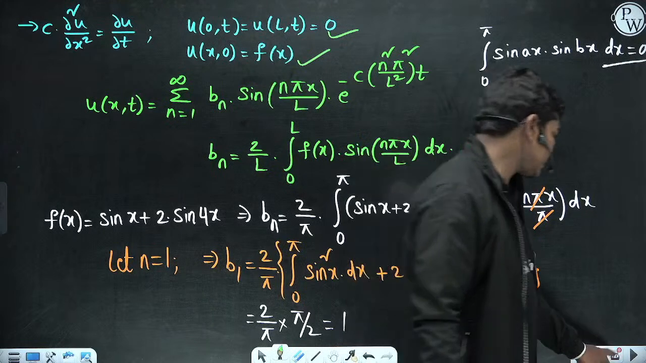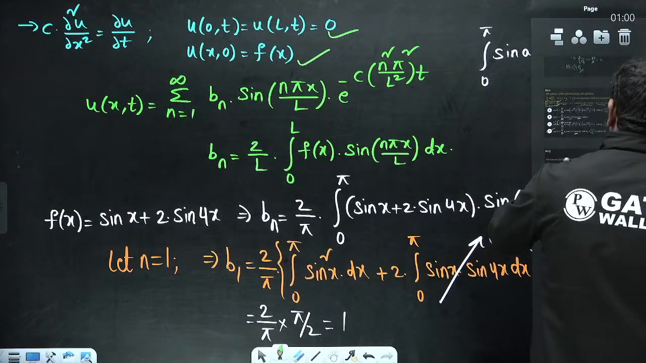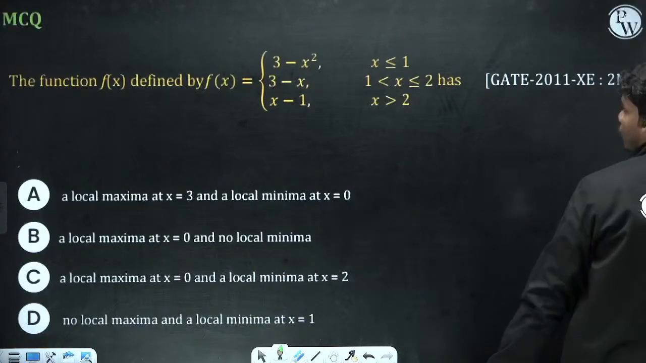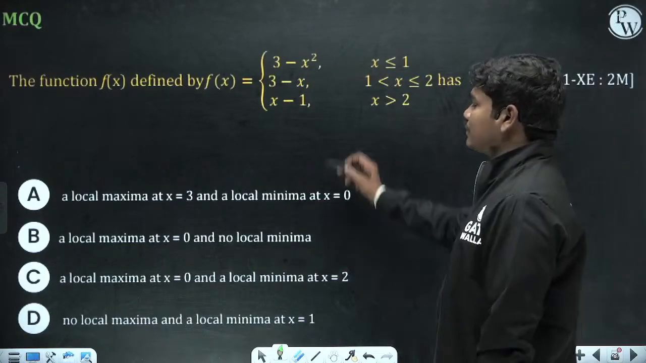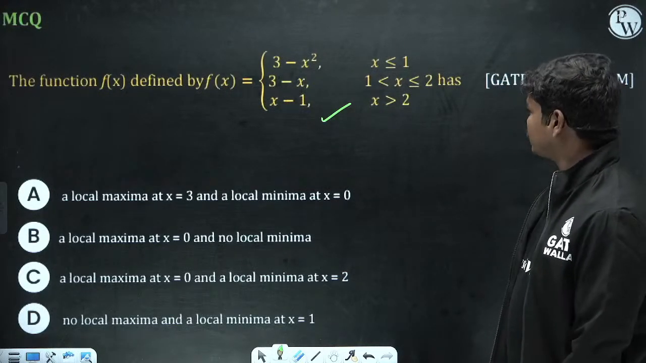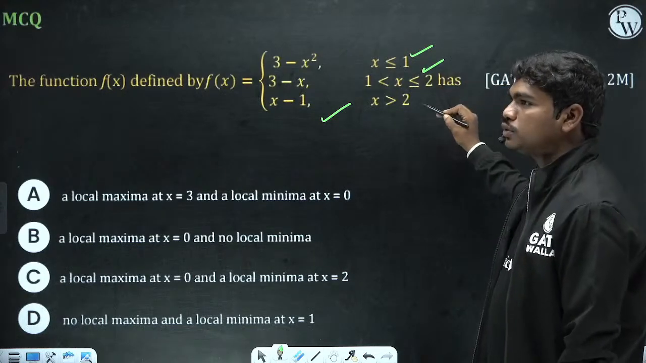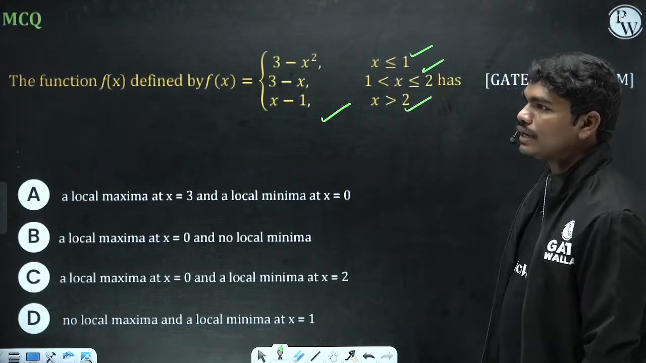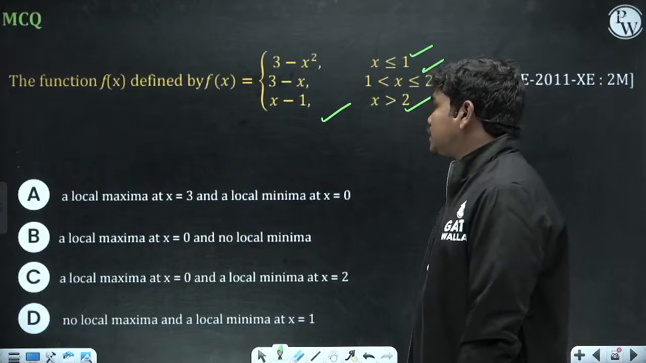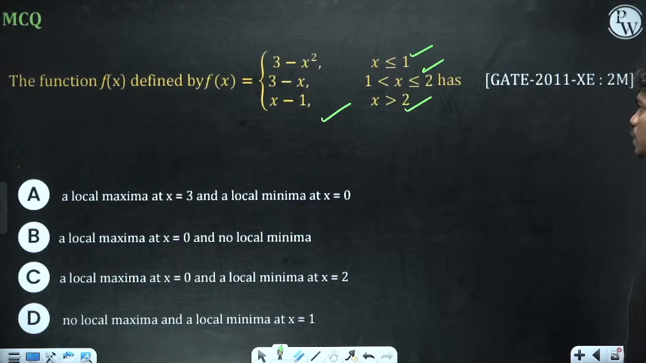Fine, so let's go for the next question. The function f of x is defined by f of x is equal to 3 minus x square for x less than or equal to 1, 3 minus x for 1 less than x less than or equal to 2, and x minus 1 for x greater than 2.